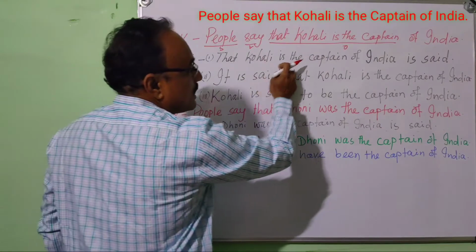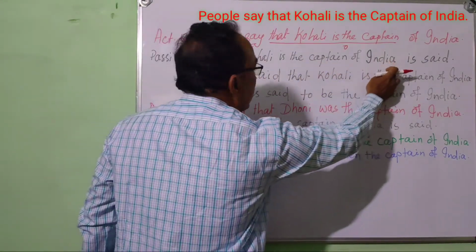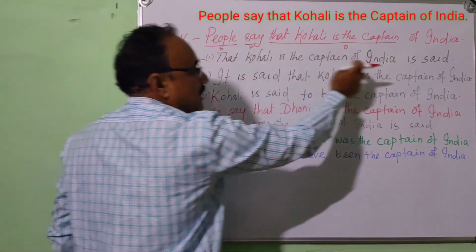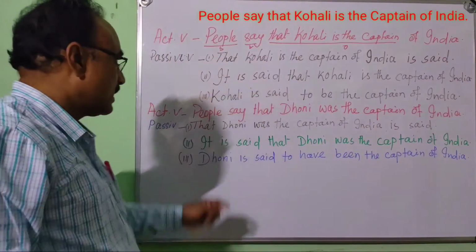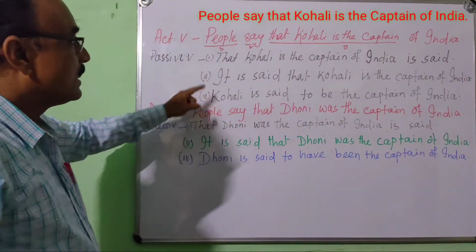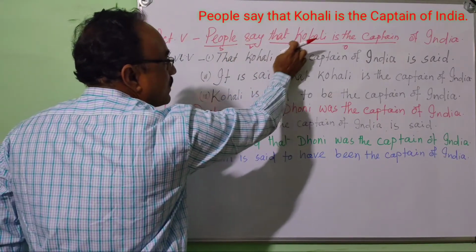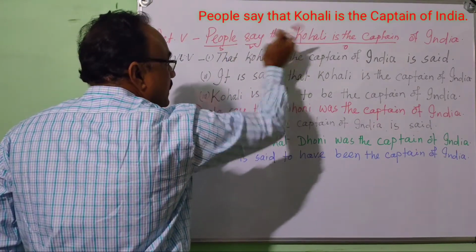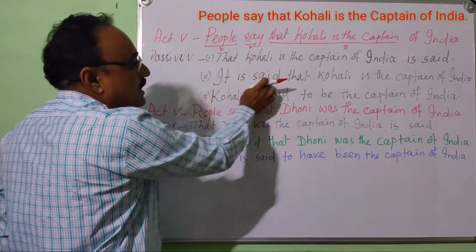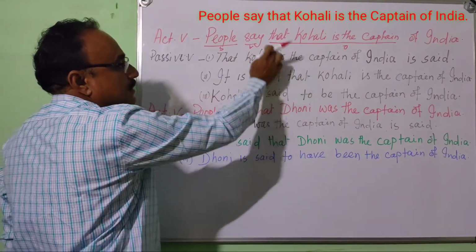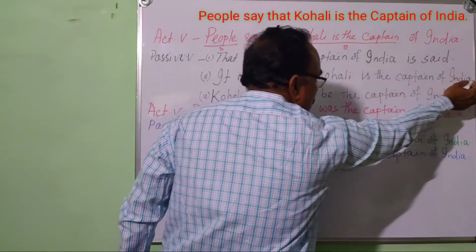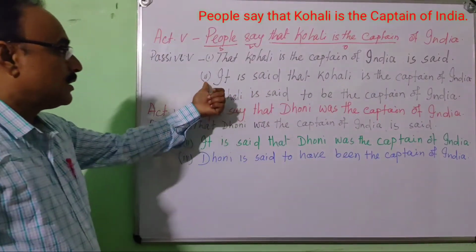That Kohli is the captain of India. It is present simple, so it is said. Another example: people say that Kohli is the captain of India. If you take it, it is said that Kohli is the captain of India. Okay.